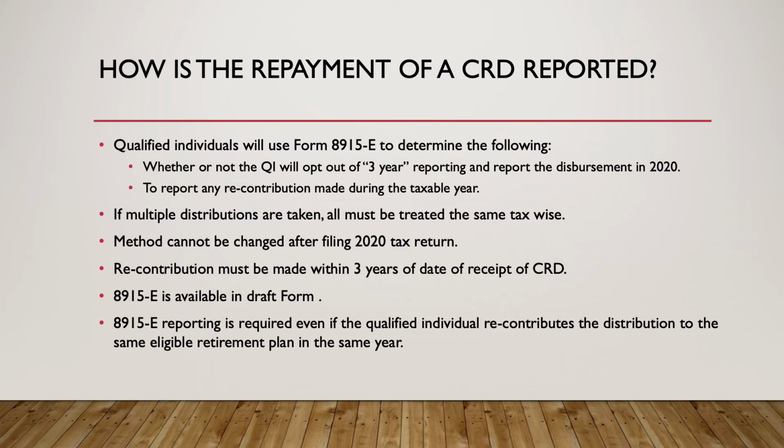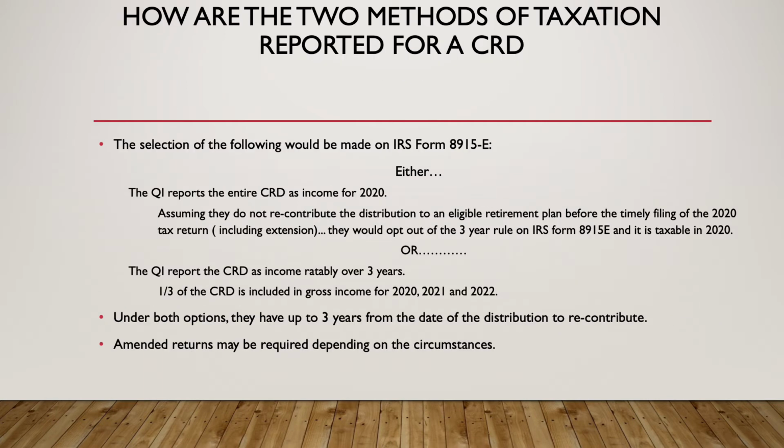The individual also has the ability to repay or recontribute these amounts back within 3 years of the date of receipt of the CRD. So there is that ability and some opportunity for tax planning, I would imagine. As I stated before, it's still in draft form, and even if the participant recontributes the money, you still have to do the 8915. So in that first scenario, somebody takes $50,000 and they put it back. 1099-R reporting is required, and the 8915-E would also be required, showing the recontribution.